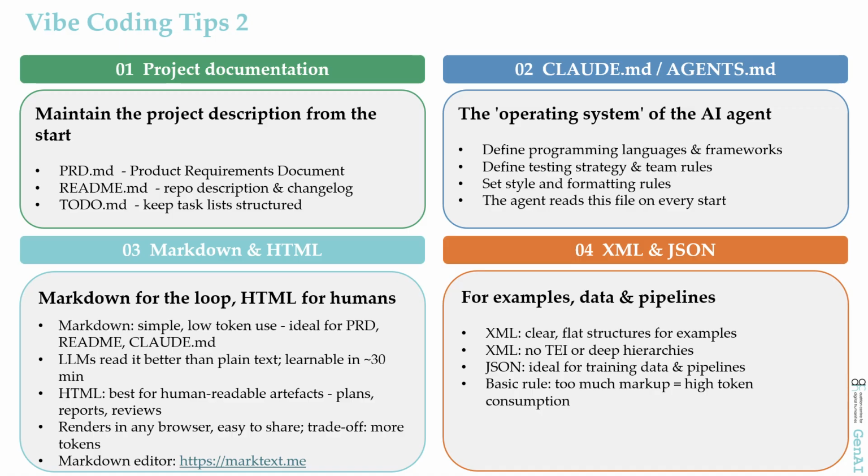And a recent update from Anthropic. While Markdown stays the right choice for what the AI reads, your Claude.md, and specs inside the loop, they now recommend HTML for what you, the human, are meant to read. An HTML view renders in any browser, is far easier to share via a link, and gives much more comfort for complex content like long plans or reports. The trade-off is that HTML consumes more tokens, and as mentioned before, have the AI explain the different formats to you. Your agent knows very well how to handle each of these types.